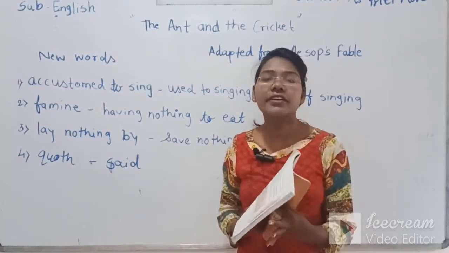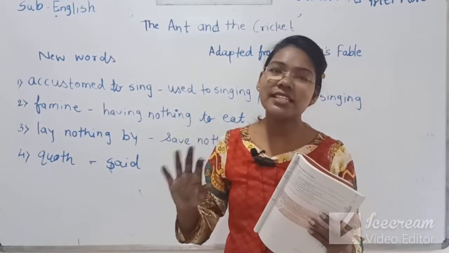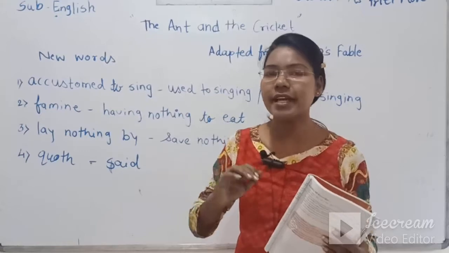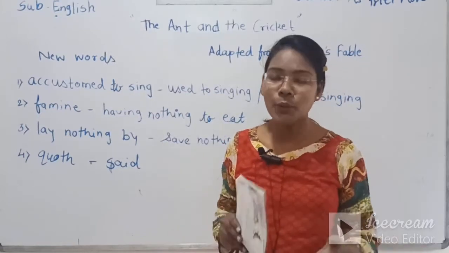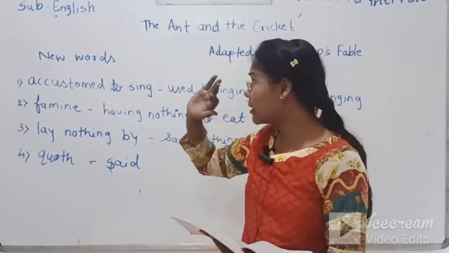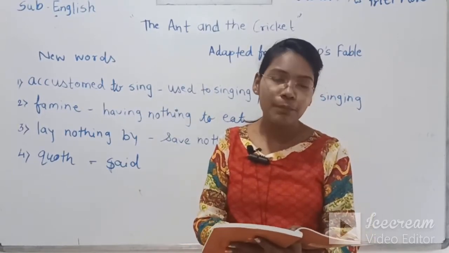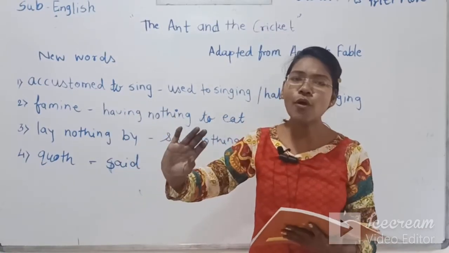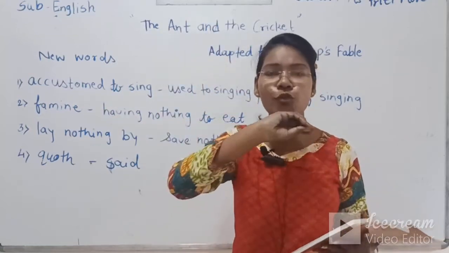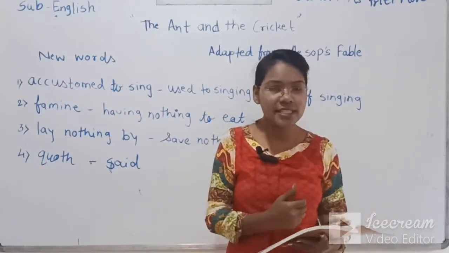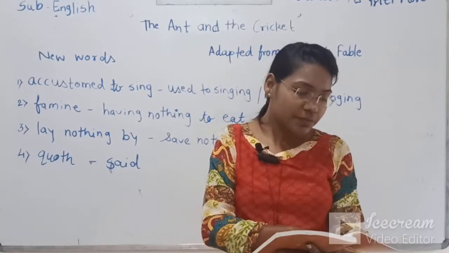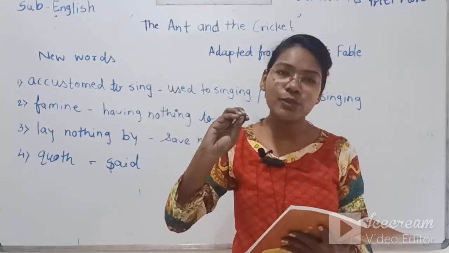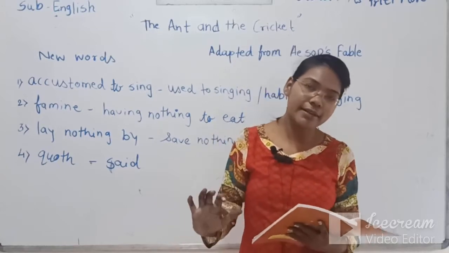The ant is saying, cricket, you told me you were just singing day and night, then why don't you go now also in this winter, go and sing and dance, then the winter will go. The ant is not helping the cricket, but even says, you go and sing and dance in the winter. The snowfall is there and the cricket is trembling with cold, yet the ant says, you can go, dance and sing till the winter goes, because you only told me that day and night you just sing.